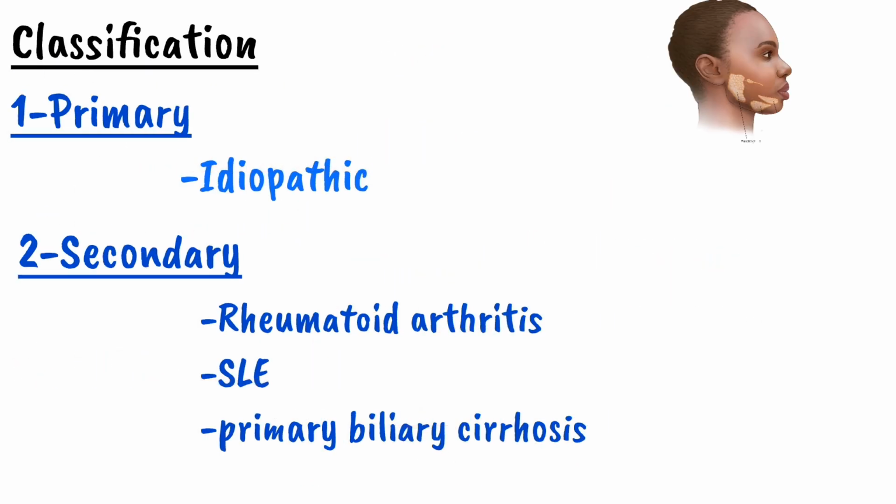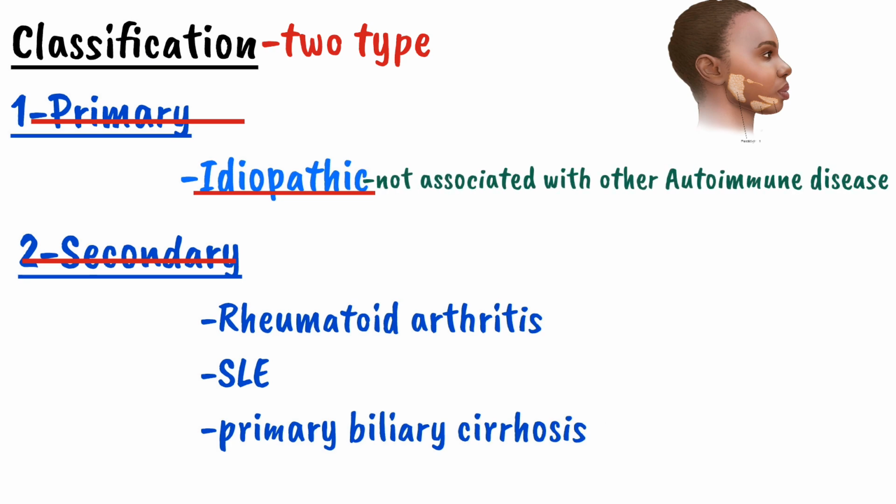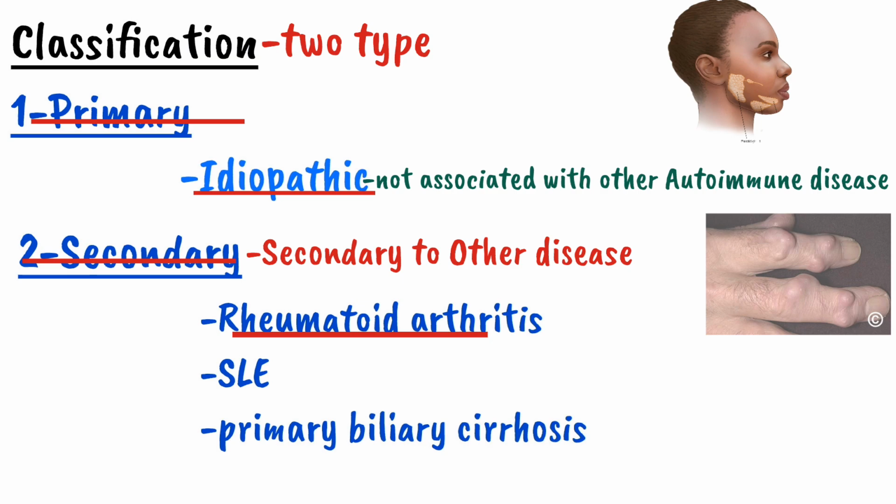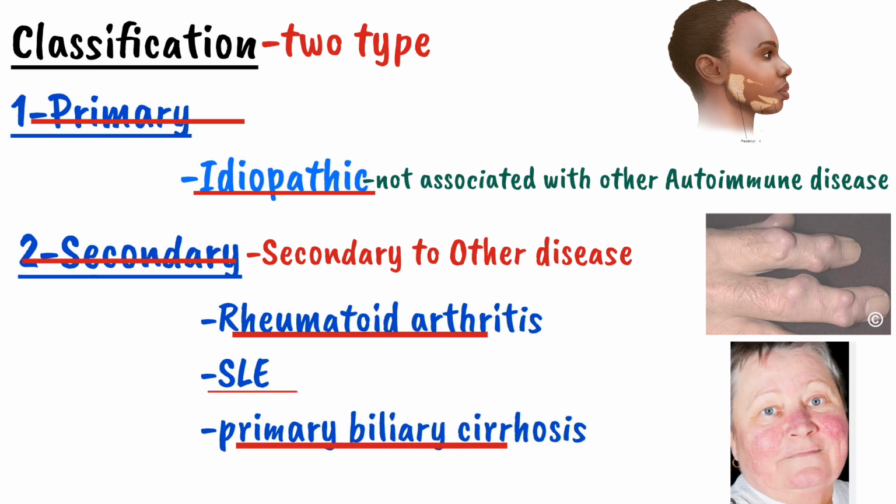The Sjogren syndrome is classified into two types, primary and secondary. The primary is the idiopathic Sjogren syndrome, meaning that the Sjogren syndrome is not associated with other autoimmune condition. And the secondary Sjogren syndrome is a Sjogren syndrome which occurs secondary to other autoimmune condition such as rheumatoid arthritis, SLE and a primary biliary cirrhosis.